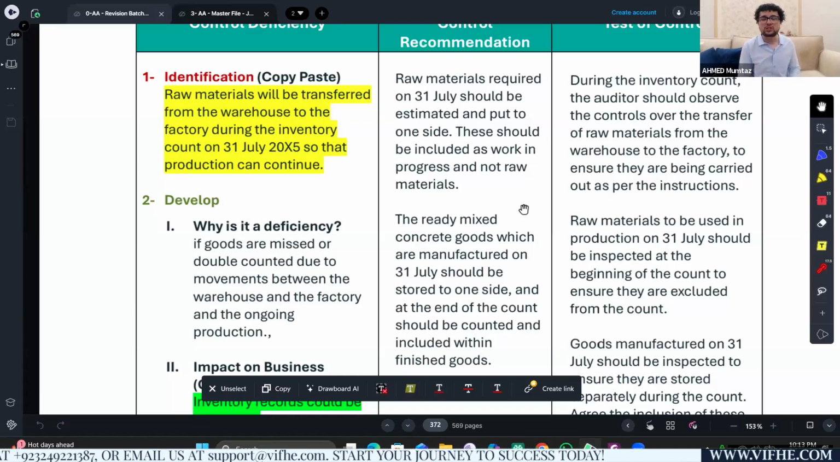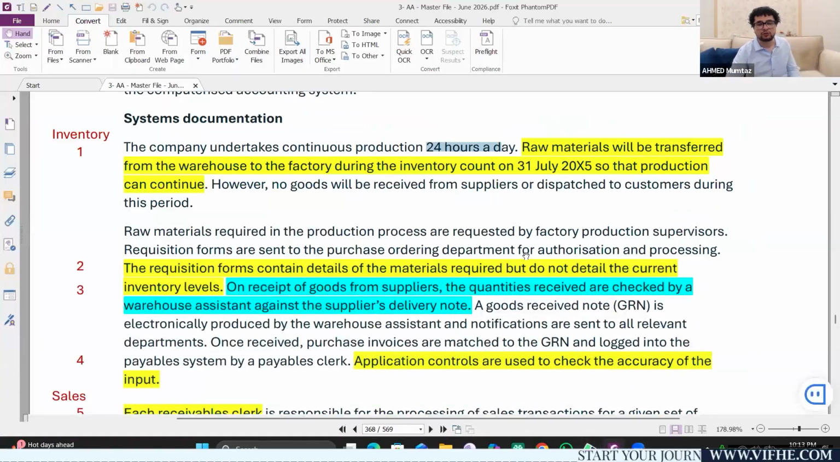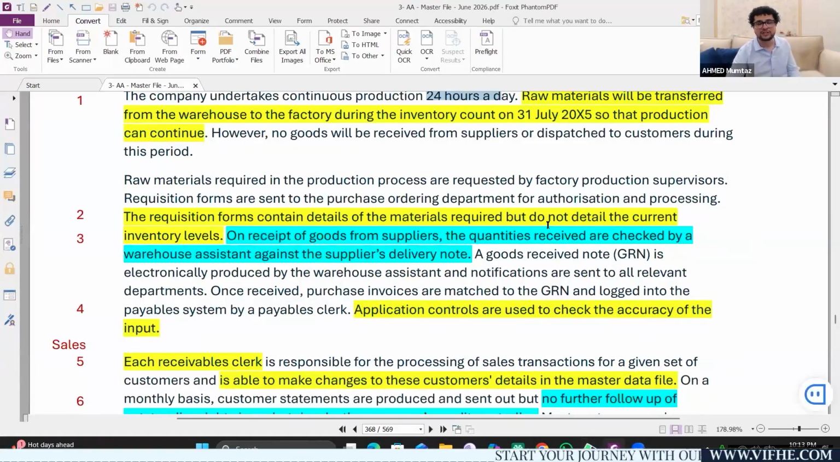And what is going to be the test of control? During the inventory count, the audit team needs to observe whether there are sufficient controls over the transfer, whether they've got a dedicated area and dedicated stock which is restricted and limited for that particular day, whether everything is going as per the instructions. So this is a very common and very important test of control. Along with deficiency: the requisition forms contain detail of the material required, but do not detail the current inventory levels.